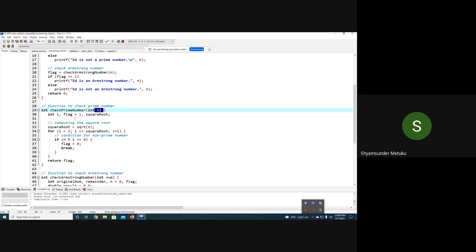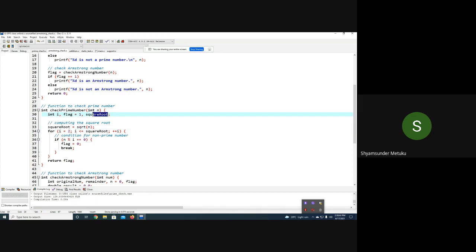Then int i comma flag equal to 1, then square root. Let us see the meaning of square root. I don't know why square root is written here, but okay, not an issue. Generally you can have any logic in this. Some other logic, because I have not discussed the predefined mathematical functions, but let it be. Suppose I give a 2. What is the square root of 2? 1.414.